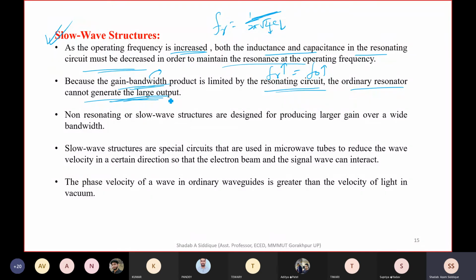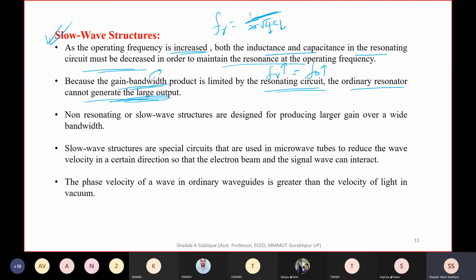So a general resonator cannot be used. We should use the microwave resonating circuit so that our gain bandwidth product is high. Okay, you know, in any resonator circuit, the gain bandwidth product is fixed. If we increase the gain, the bandwidth will be reduced. If we increase the bandwidth, the gain will be reduced. So the gain bandwidth product is constant for a particular resonator circuit. If we design one resonator circuit, its gain bandwidth product is the same or fixed. So an ordinary resonator we cannot use because here the bandwidth is more, so we use the microwave resonator circuit.